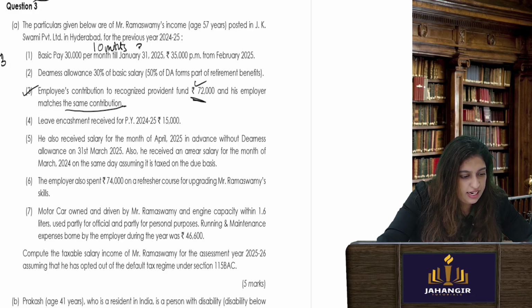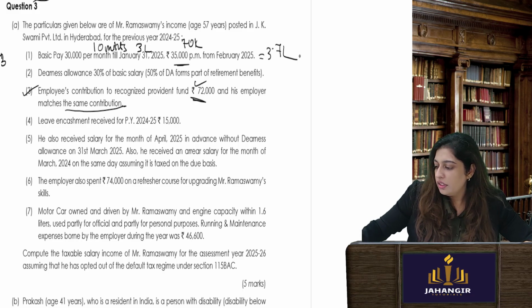So it will be 3 lakhs, and for the remaining 2 months, he got 70K. So his total salary is nothing but 3.7 lakhs.